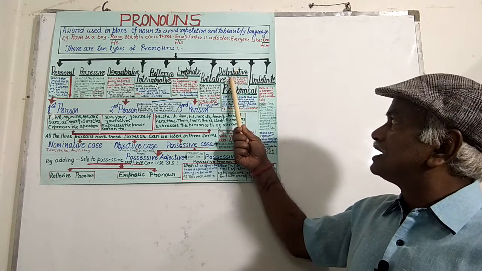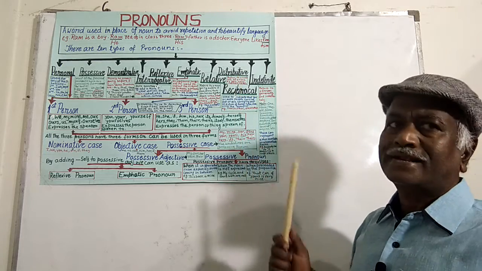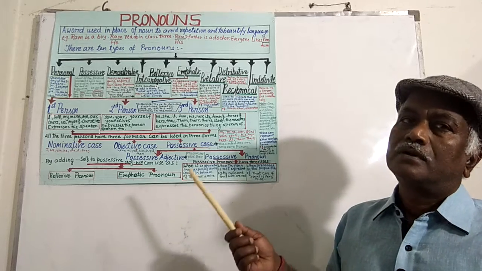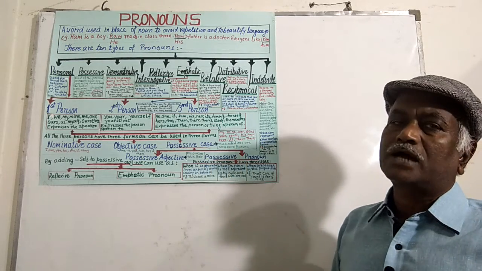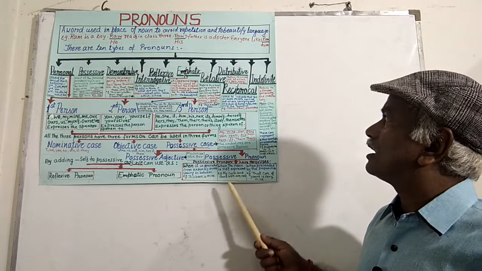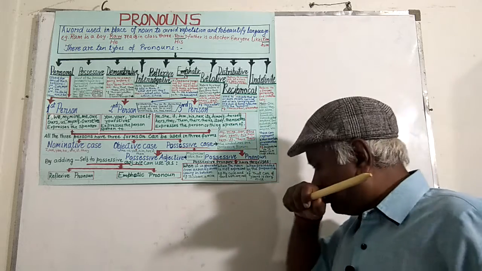Mark here, these pronouns refer to a noun one at a time. The examples of distributive pronouns are each, every, either, neither, like that. Then comes, sorry,